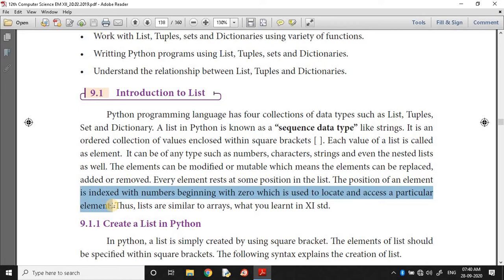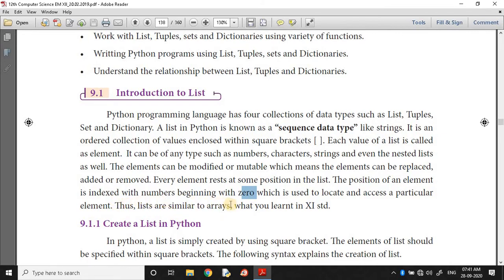In strings we already completed. In strings, each and every character has a positional value. The positional value is given as positive or negative. The positional value is known as index value. Here also the same. The element position is also known as index value. Element means each and every value's position. So here also it is indexed with positive and negative. Positive starts from 0, beginning with 0, which is used to locate a particular element.